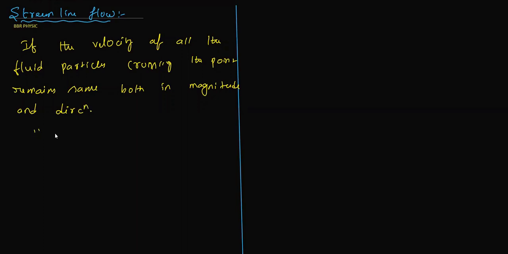Generally, we can simply say it is the ordered flow of liquid. For example, we can take the calm flow of a river.